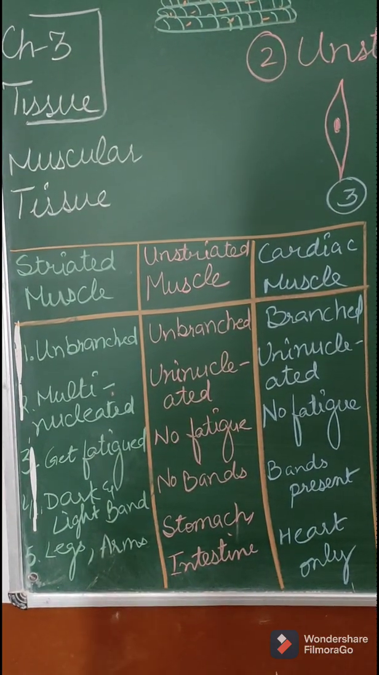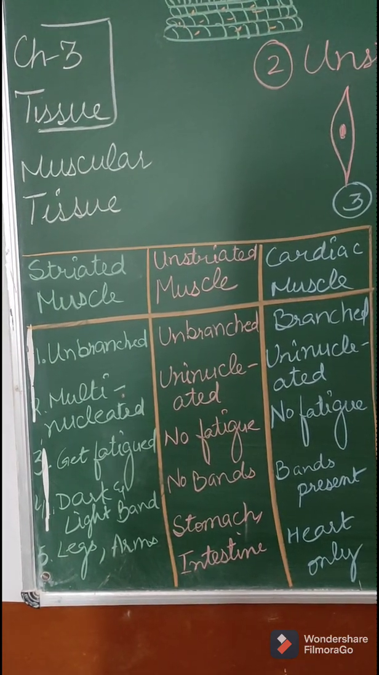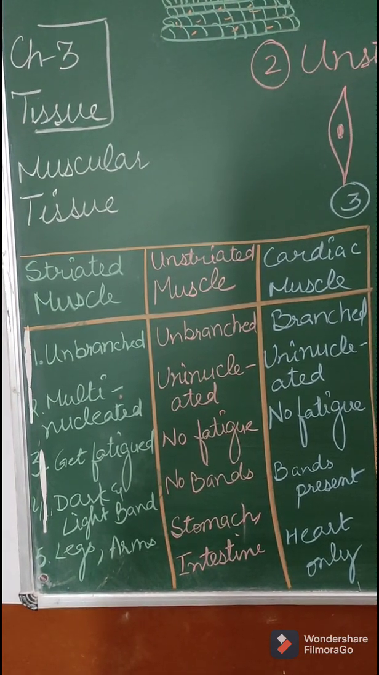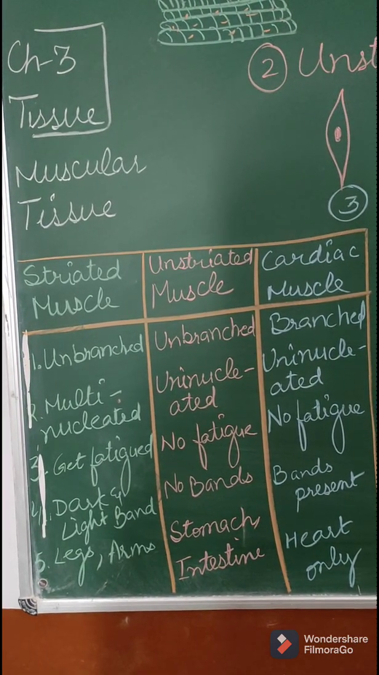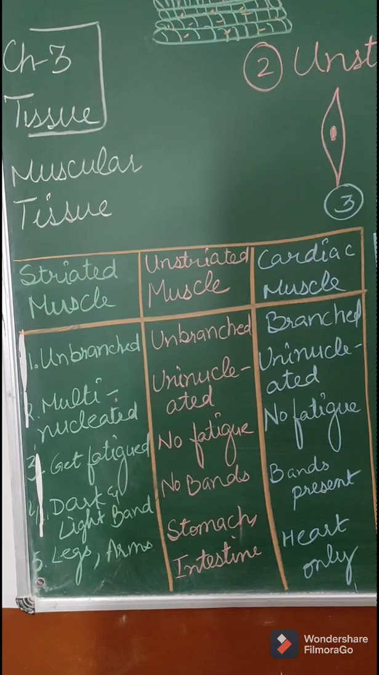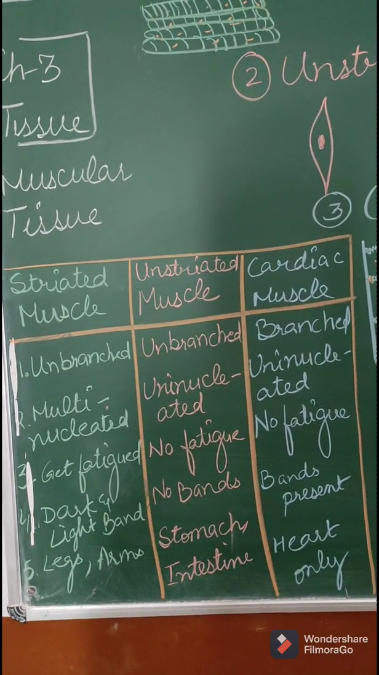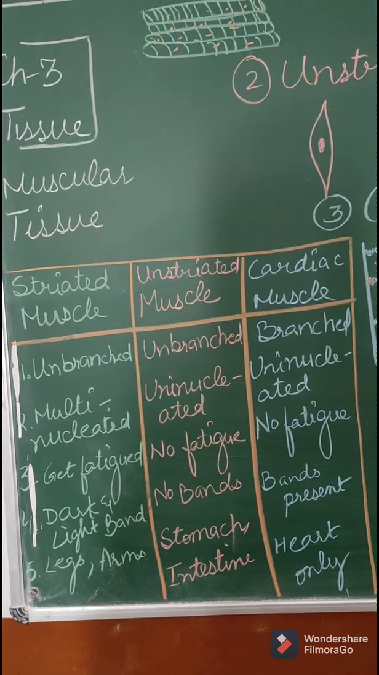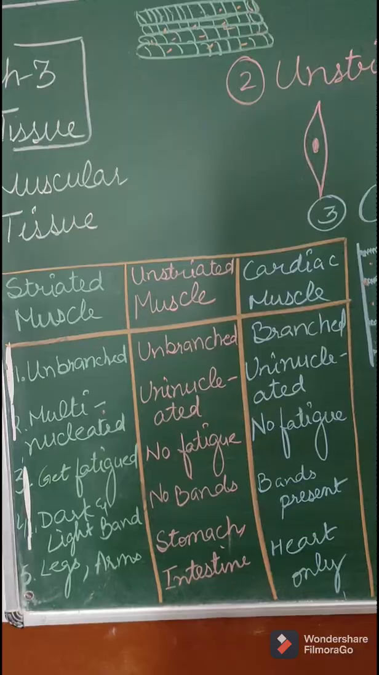In the last point, this is the example of all the different types of muscles. Striated muscle is found in legs, arms, and your tongue. Basically these muscles help you to work according to your will. This is the reason they are also known as voluntary muscles.